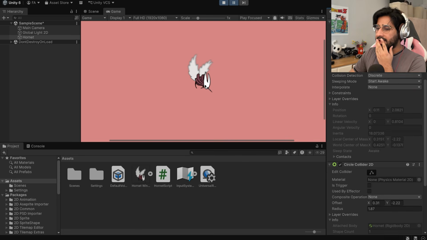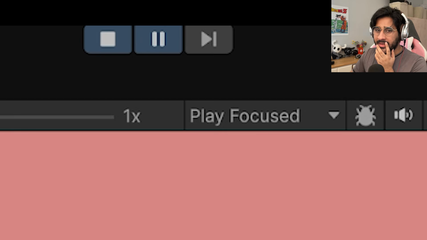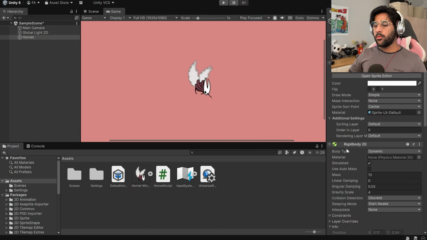Oh, is there a way to save all these changes when I stop the thing? Let me Google that. That's fine, whatever. Alright, I think now we gotta move on from the numbers because we can't mess with the numbers until we actually have the pipe spawn in, because I can't get a feel for the gameplay otherwise.